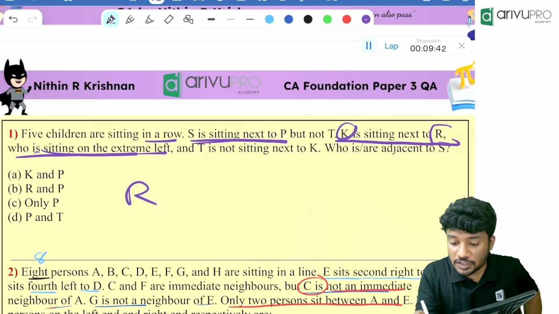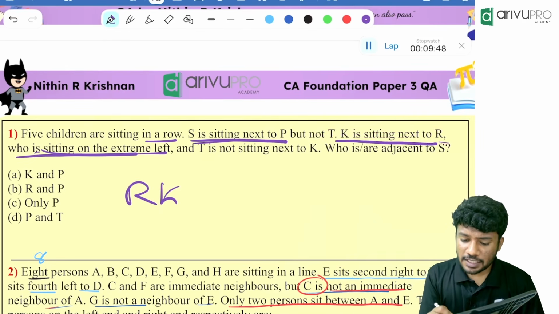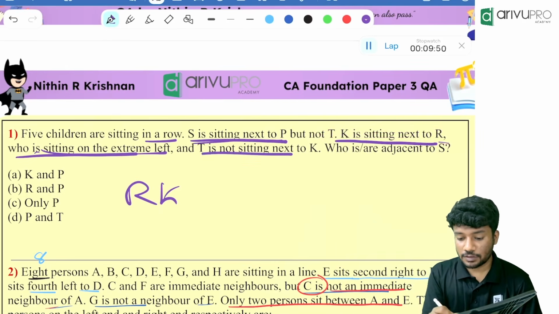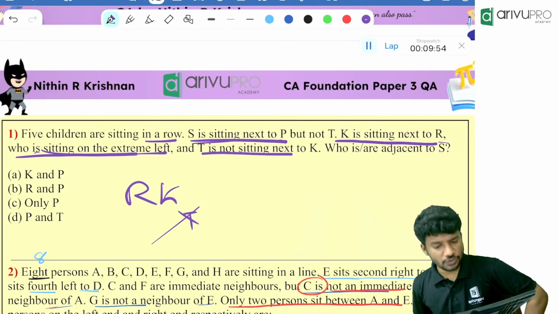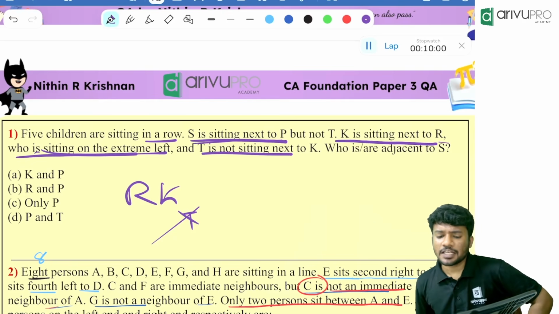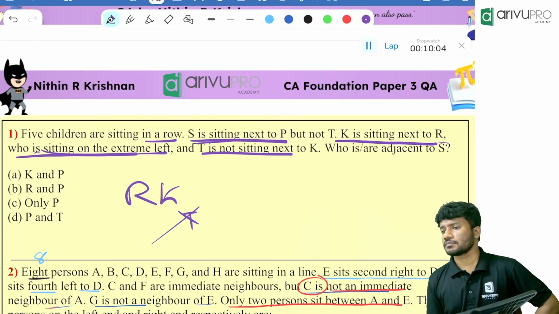Then who is sitting next to R? K is sitting next to R. That is also complete. Then people, T is not sitting next to K. That is also given. Then people, S is sitting next to P but not T. Now you tell me where is the possible position of S?